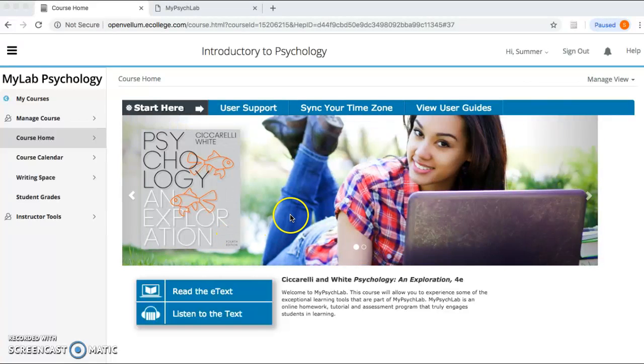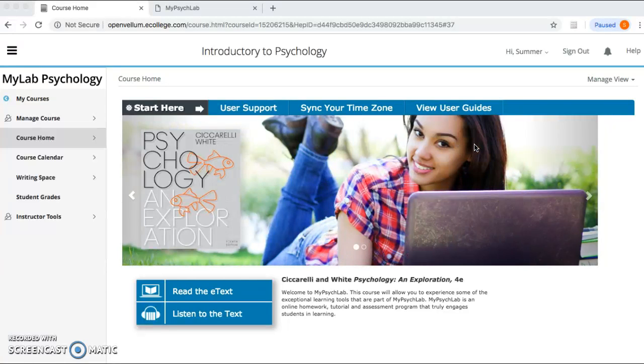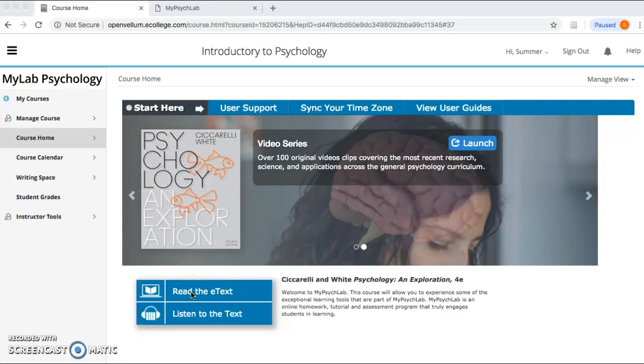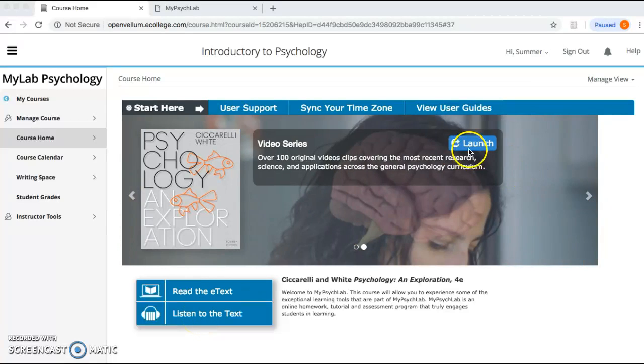And then it toggles between this screen and then the video screen where if you click here to launch, it'll launch you into the videos. We'll come back to that, but here's where you can read the text. So there's the e-text, or you can listen to the text, the audio option, okay? But for right now, let's go back up here. Let's click on launch.